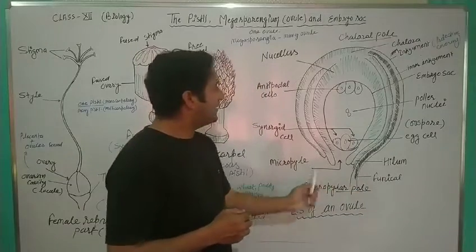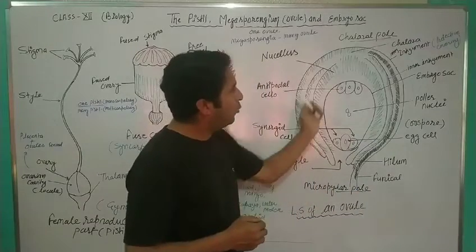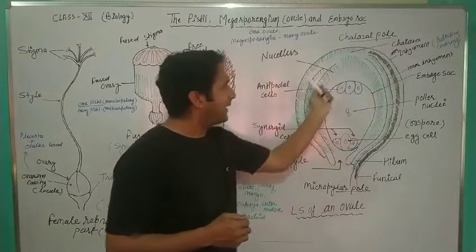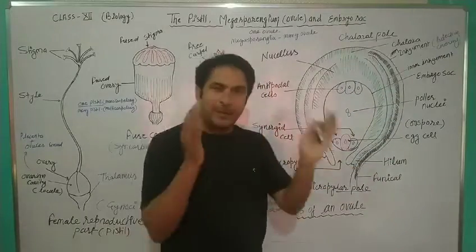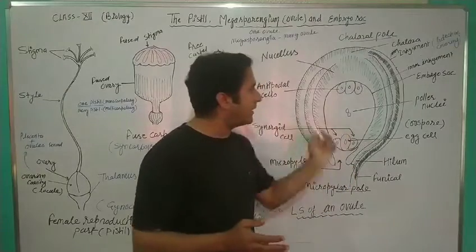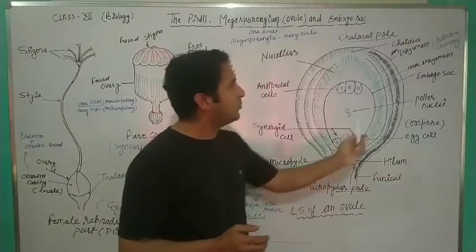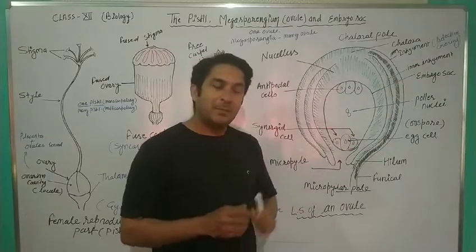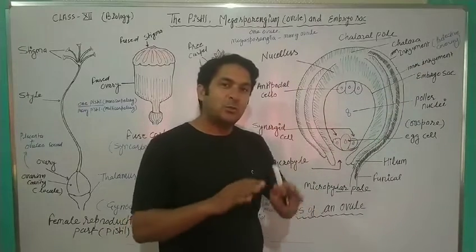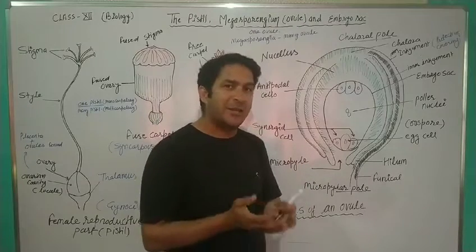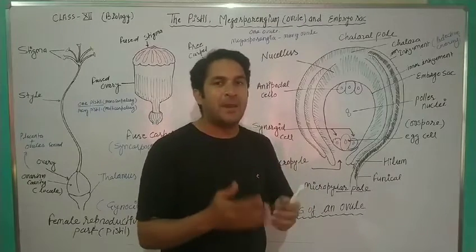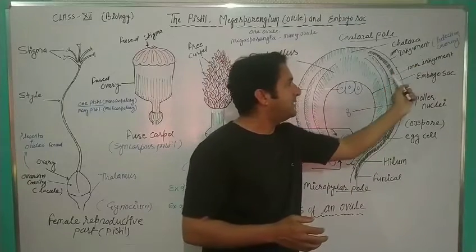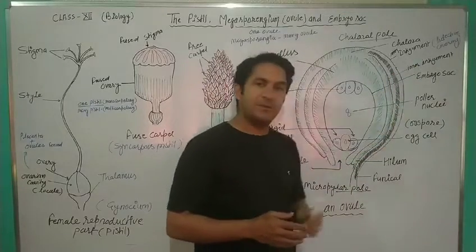After that, you can see the whole ovule has a protective covering. A protecting layer covers the complete ovule, and this is the very important integument, because it has the function to protect the ovule. This is a double layered membrane: this is the outer integument and this is the inner integument.